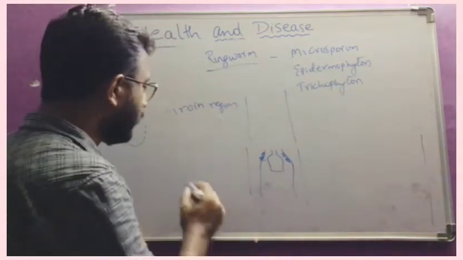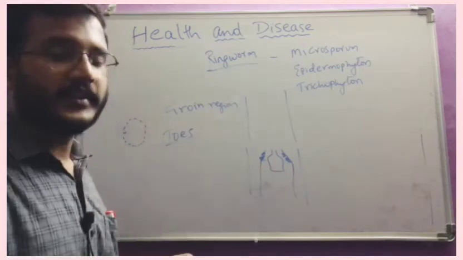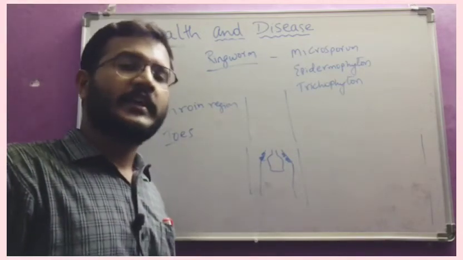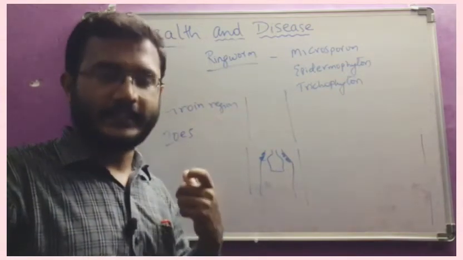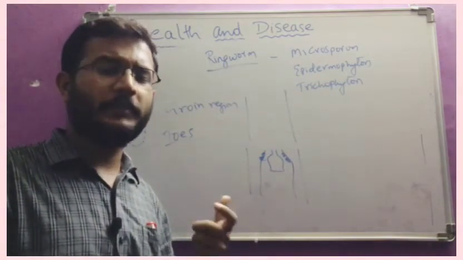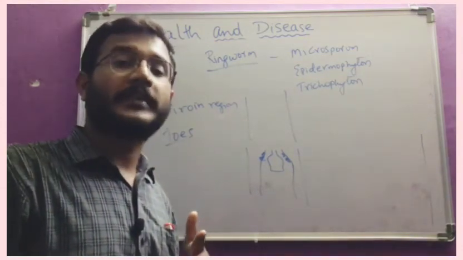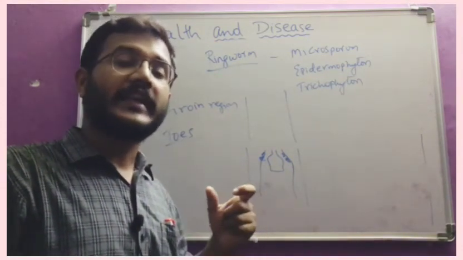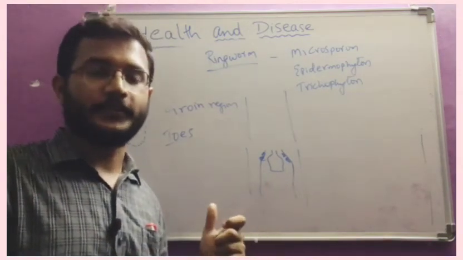And in between the toes also, we get this disease. This will result in immense itching, immense burning sensation, and it is transmitted from one person to another by using the towels and clothes which are used by the infected person.